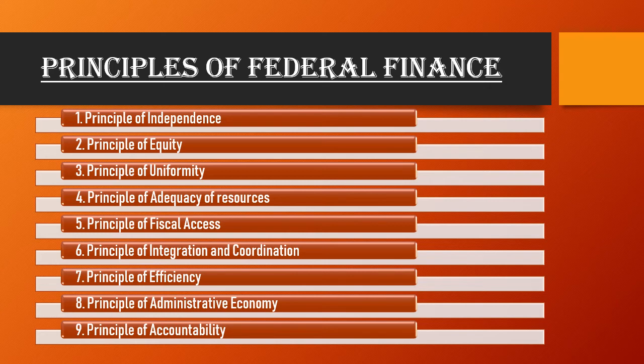The next point is the principle of accountability. Each government should be accountable to its own legislature for its financial decisions. I mean, the central government should answer in the parliament and the state in the assembly.